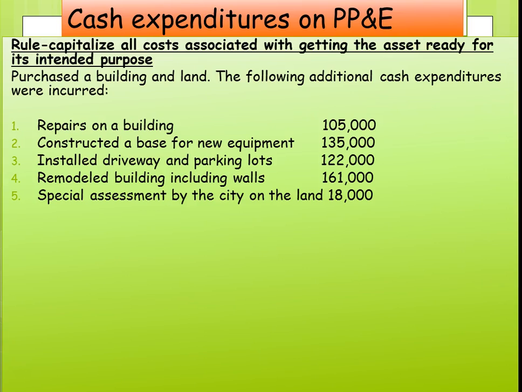Now let's take a look at a piece of property that was purchased, and let's first look at the rule. The rule is we must capitalize all costs associated with getting the asset ready for its intended purpose. So we had previously bought a building and land, and the following additional cash expenditures were incurred. We did repairs to the building, we constructed a base for new equipment, we installed driveways and parking lots, remodeled the building, including walls, and there was a special assessment by the city on the land.